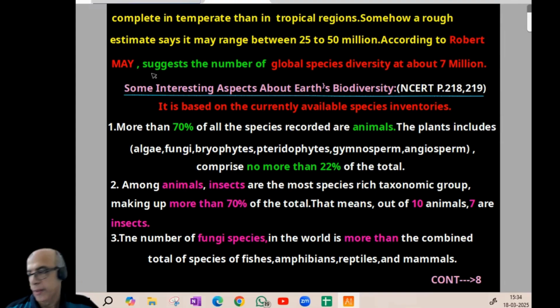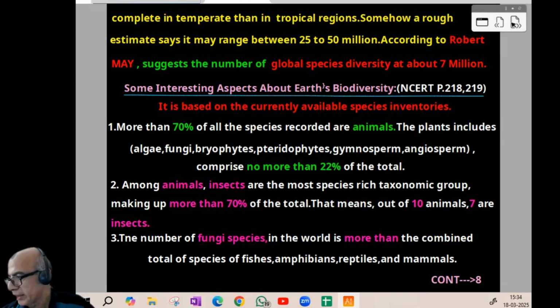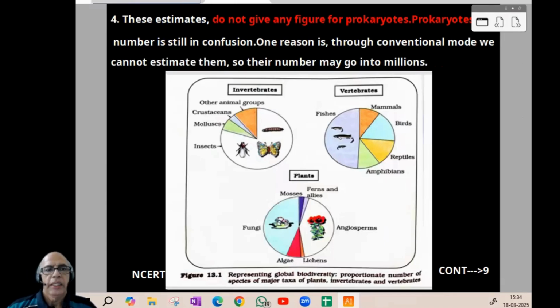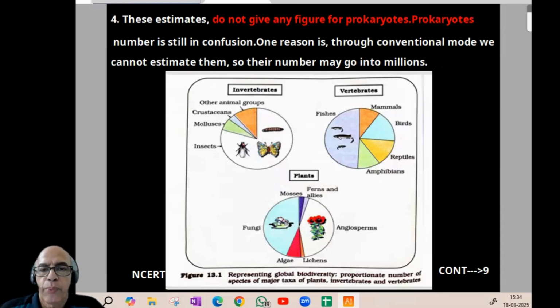I think the idea is clear. Now we can proceed to the next page. These estimates do not give any figure for prokaryotes. So this all will not include prokaryotes because the prokaryote number is still in confusion. One reason, through conventional mode, we cannot easily estimate them. So their number may go sometimes even up to millions, that is not clear.